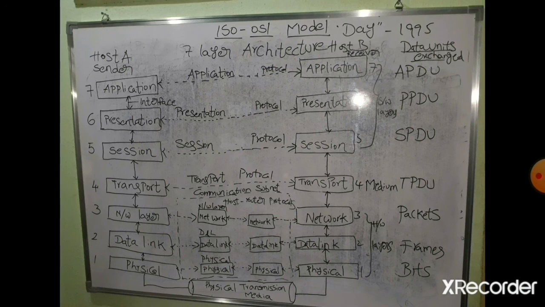The middle one, the transport layer, is the medium layer. Above it are three software layers, below it are three hardware layers, and the transport layer is in the middle. So this is about the entire figure. In this figure, you can observe clearly how the seven layered architecture can be implemented in real time. With one example, I will explain how it works.